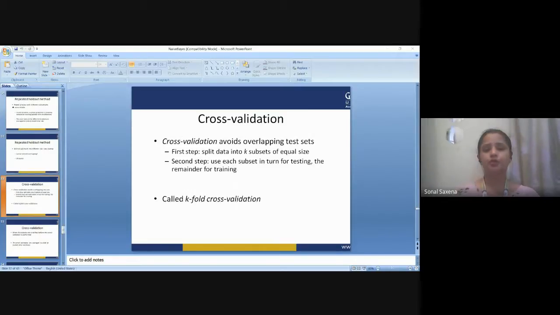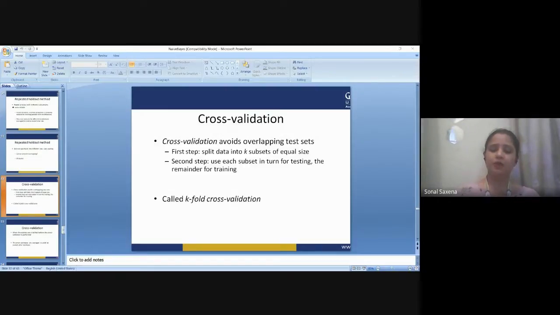That is, to use a limited sample in order to estimate how the model is expected to perform in general when used to make predictions on data not used during the training of the model. It is a popular method because it is very simple to understand, and because it generally results in a less biased or less optimistic estimate of the model skill than other methods such as a simple train or test split.